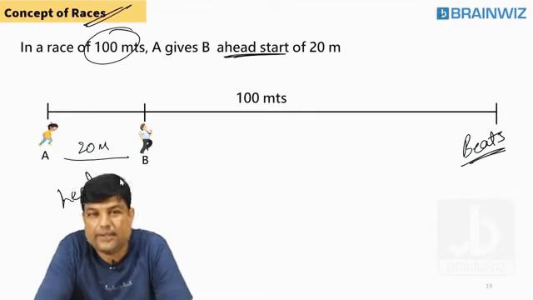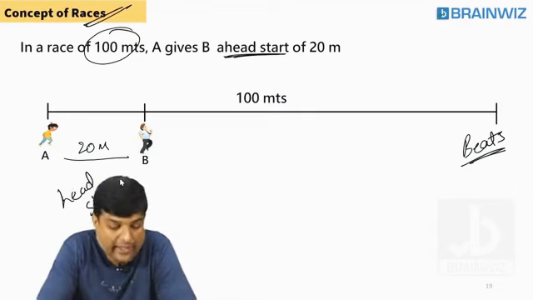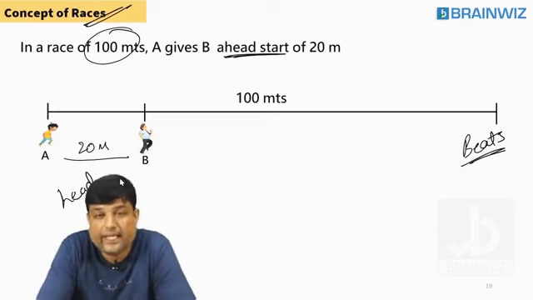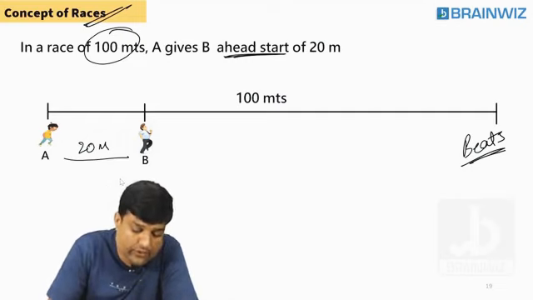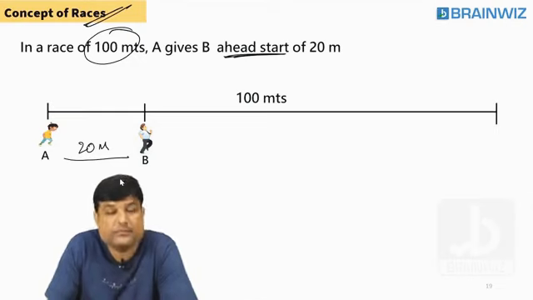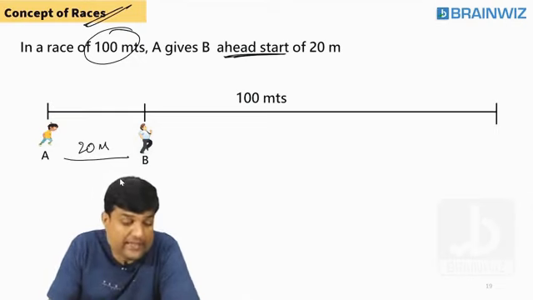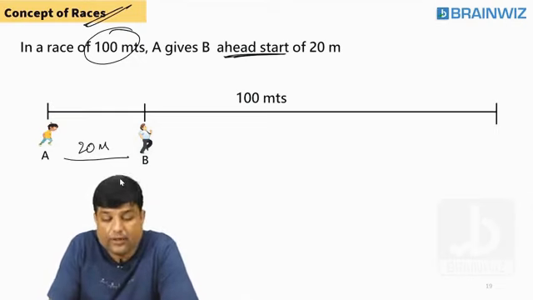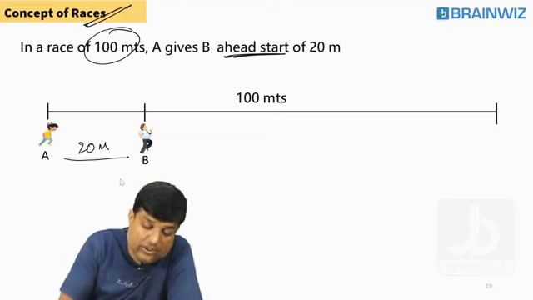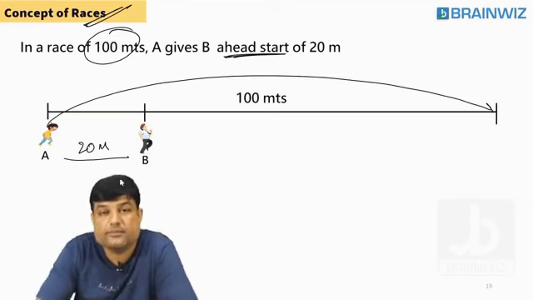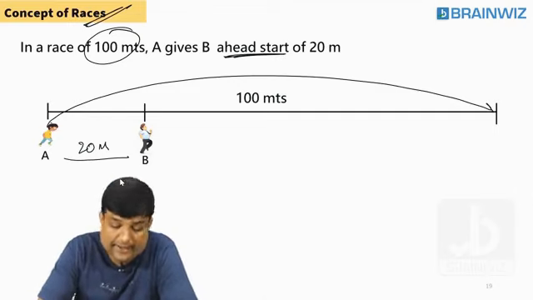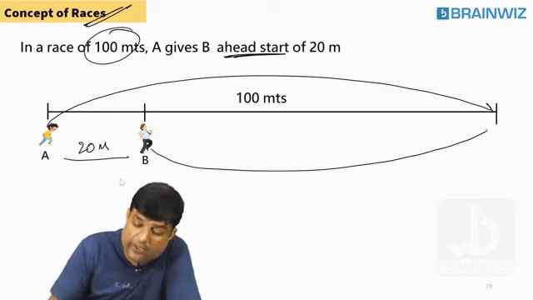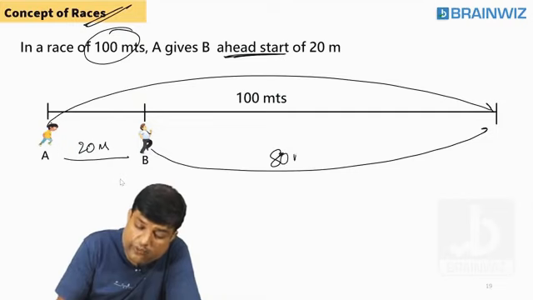Are you understanding, everybody? So try to remember that A and B are not standing at the same point. A is giving B a head start of 20 meter. Are you understanding, everybody? So it means that, look at that. To win the race, A has to cover 100 meter, but B is not needed to cover 100. He needs to cover only 80 meter to win the race. That's it.